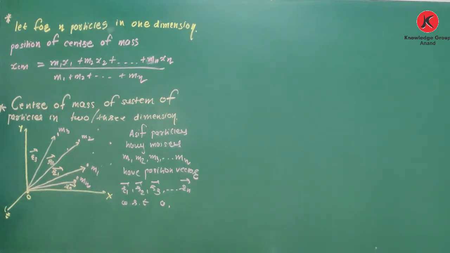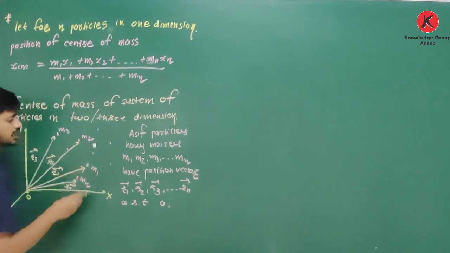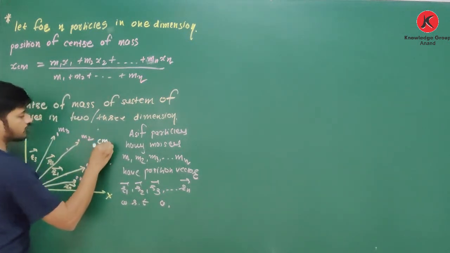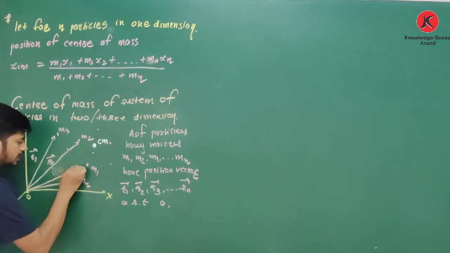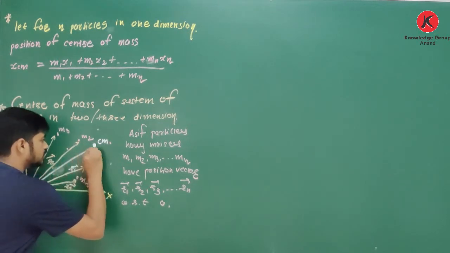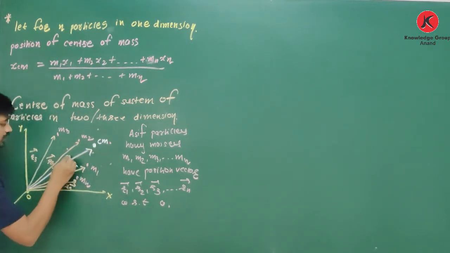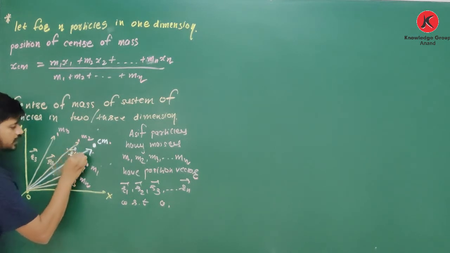Clear? Then yes, for this system of particles, there is one point where whole mass is to be concentrated, and it is called center of mass. So let it is center of mass having position vector r center of mass.